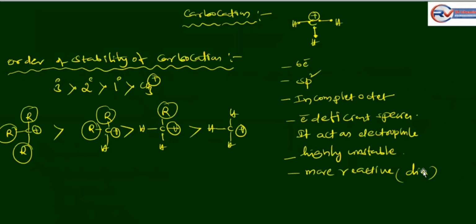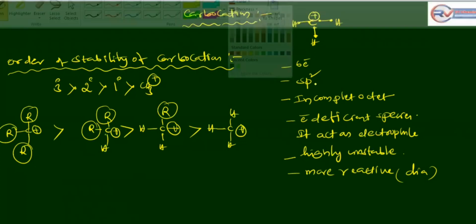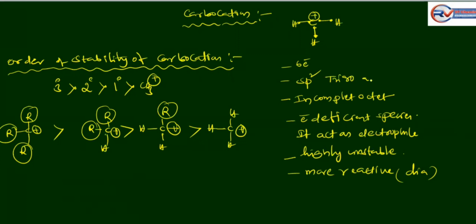Let's start with carbocation. Carbocation means carbon with positive charge, 6 electrons, sp2 hybridization, incomplete octet, electron deficient species, and it is highly unstable. It is more reactive. It shows diamagnetic property, and it shows a trigonal planar structure. Next, stability order: tertiary carbocation is greater than secondary, primary and methyl.